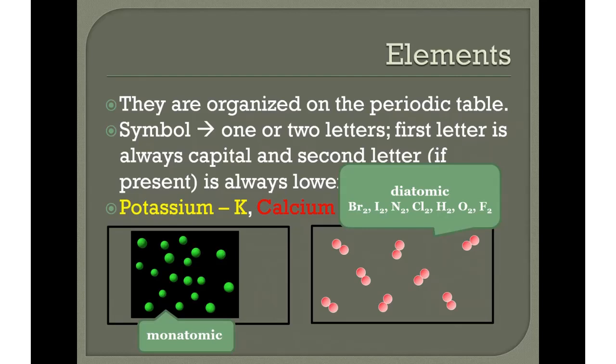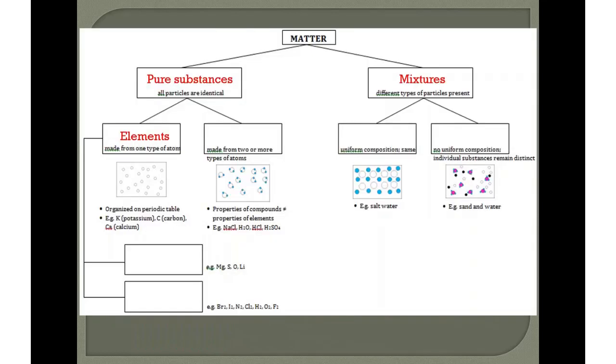To help you remember the diatomic elements, just remember Brinkelhoff. Brinkelhoff is not a name, it's not a scientist, it's not even an object. It's just, if you were to put these 7 diatomic elements together, it spells out Brinkelhoff to help you remember. Okay, so back on our notes, we're going to fill in our monatomic and diatomic elements.